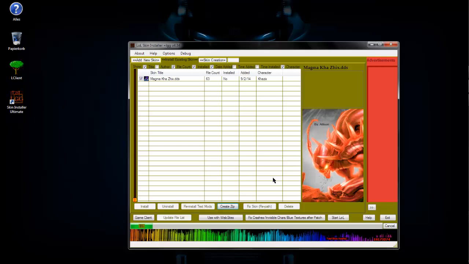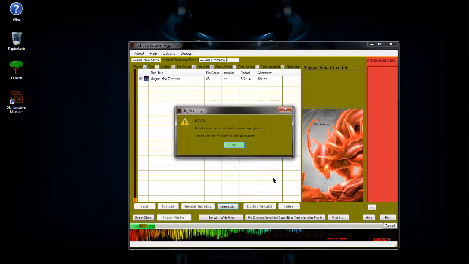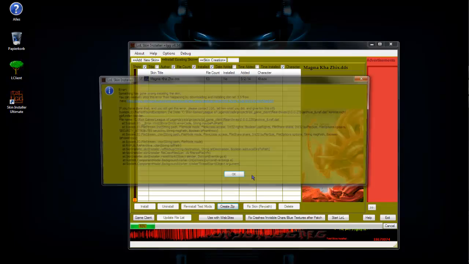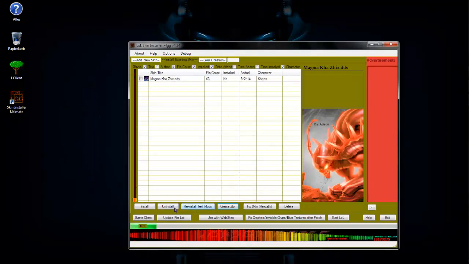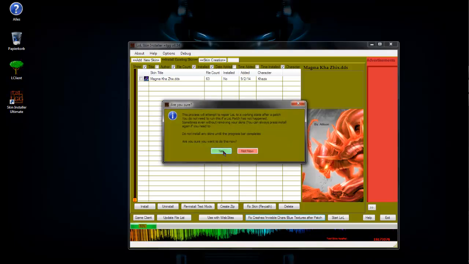Now let's wait, and you see the line at the bottom. Yeah, could be messed up. Then I can click fix skin and fix crashes. It's good, I can show you what to do when you got a problem.